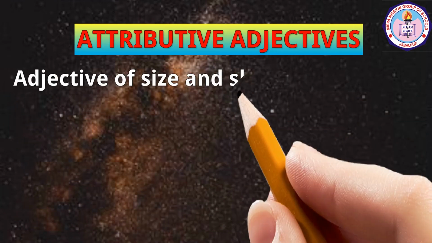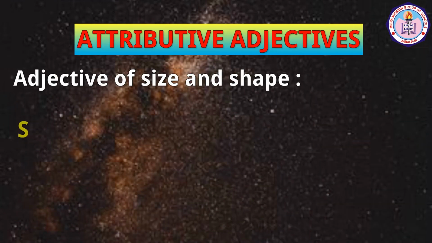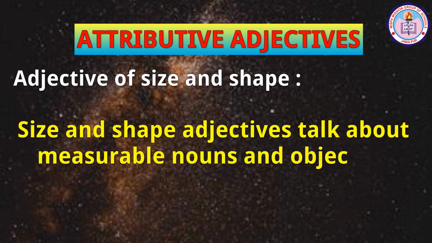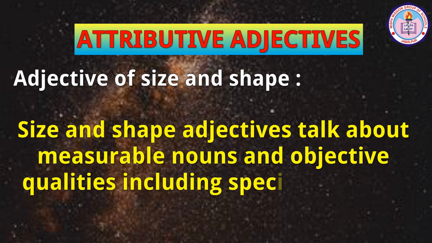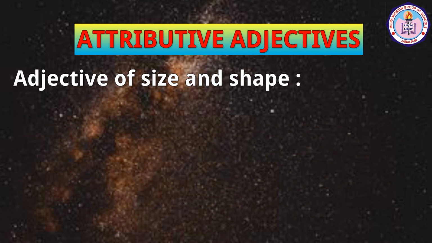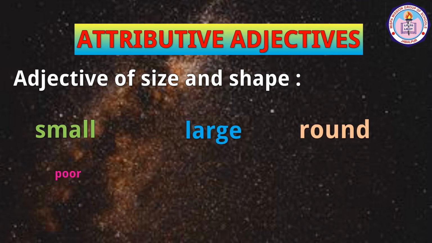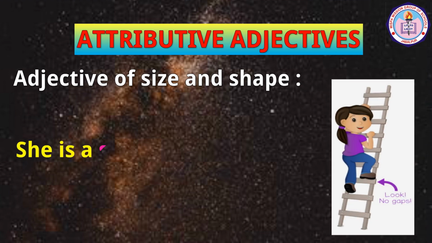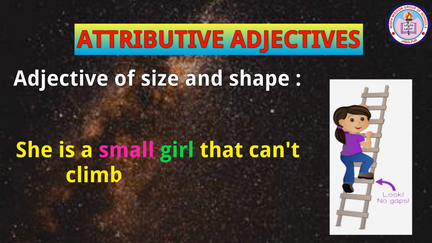Adjective of size and shape. Size and shape adjectives talk about measurable nouns and objective qualities, including specific physical properties of nouns. Some examples include small, large, round, poor, wealthy, slow, etc. Let us have these adjectives in sentences. She is a small girl that can't climb that ladder.